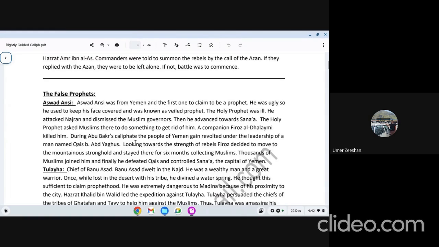Then you are going to talk about what the suggestion of the team was and what the action of Hazrat Abu Bakr was about such false prophets. So you will talk about that one as well.